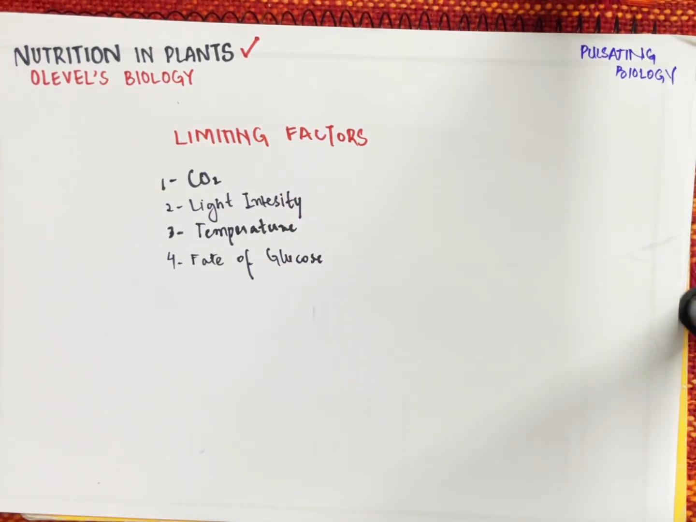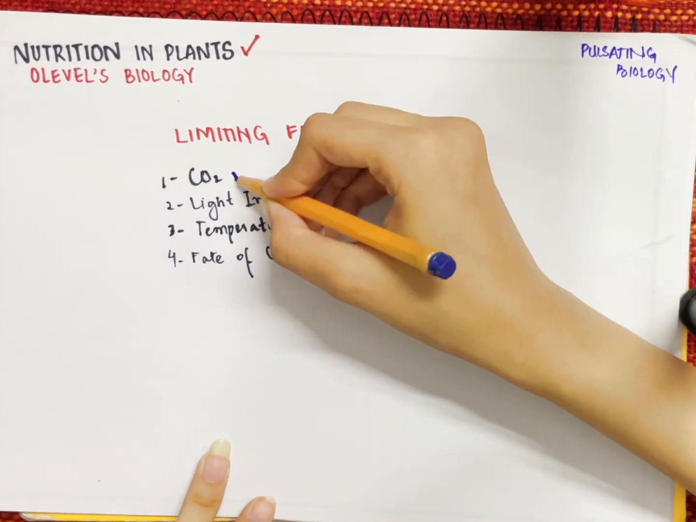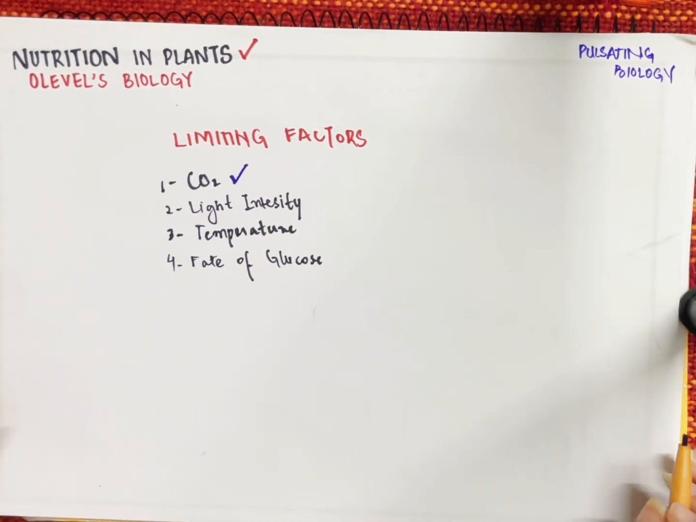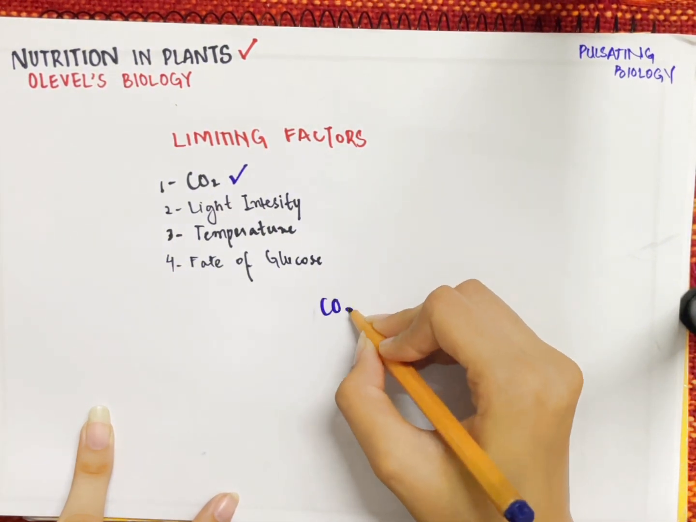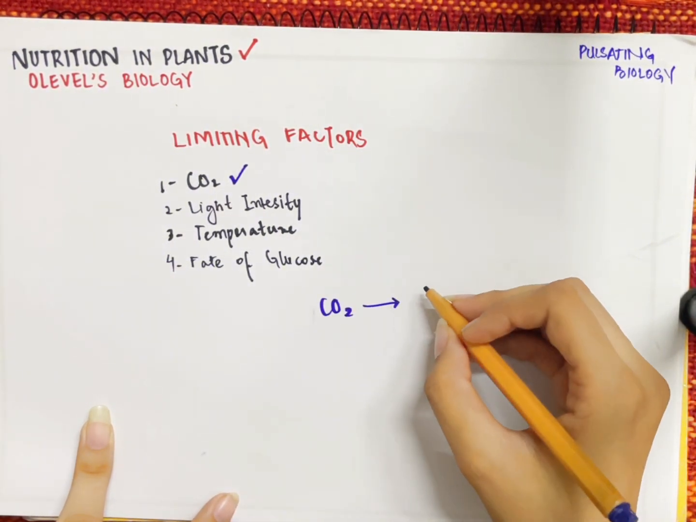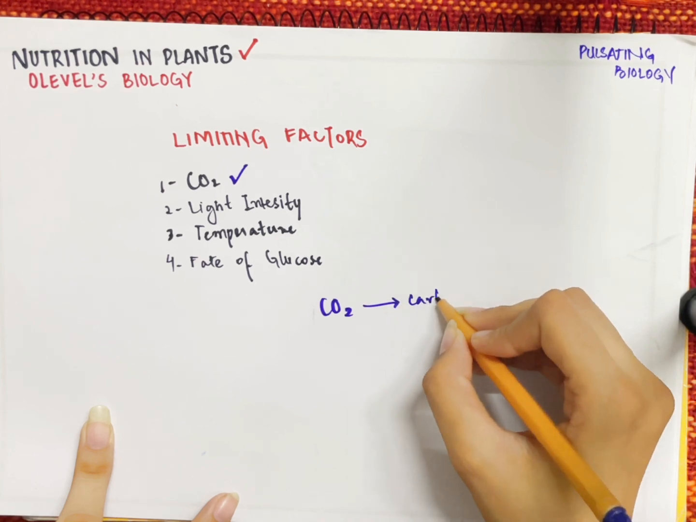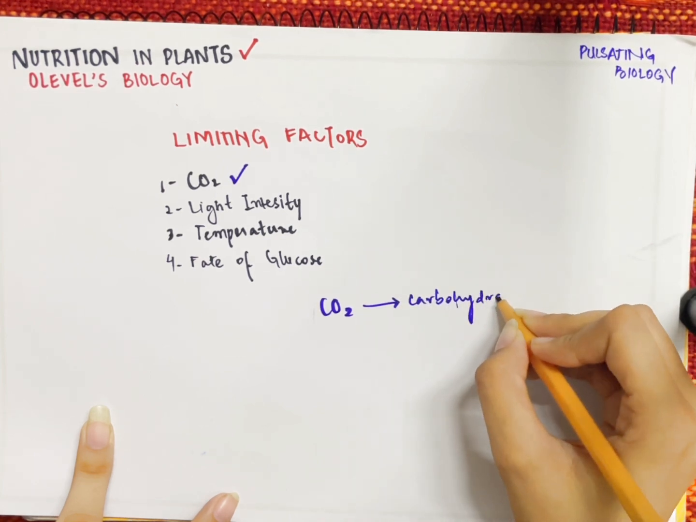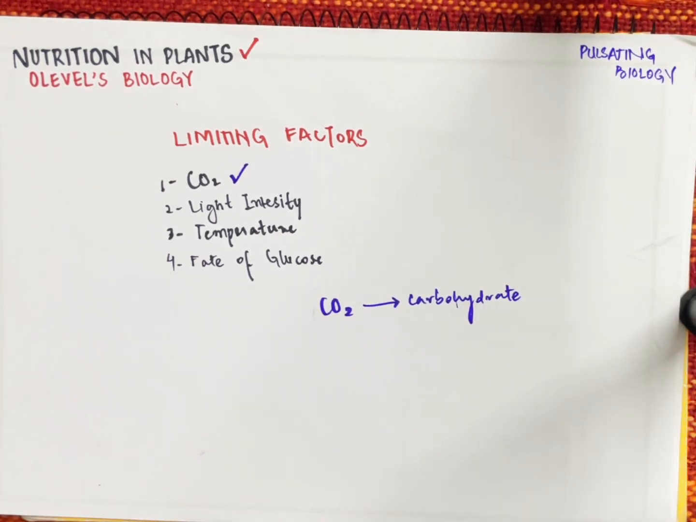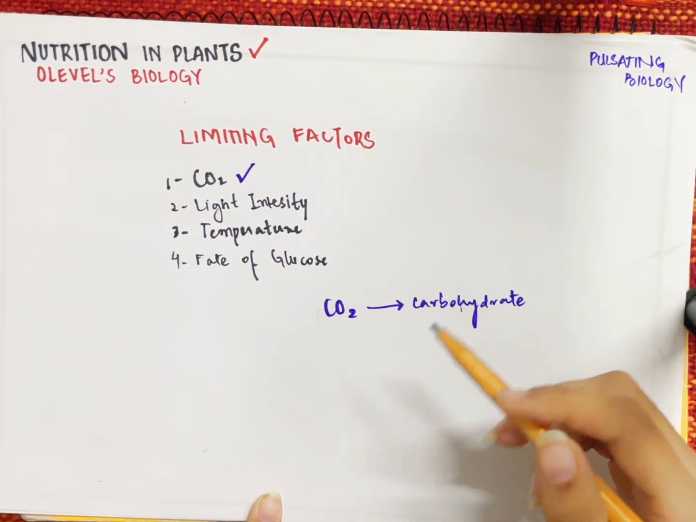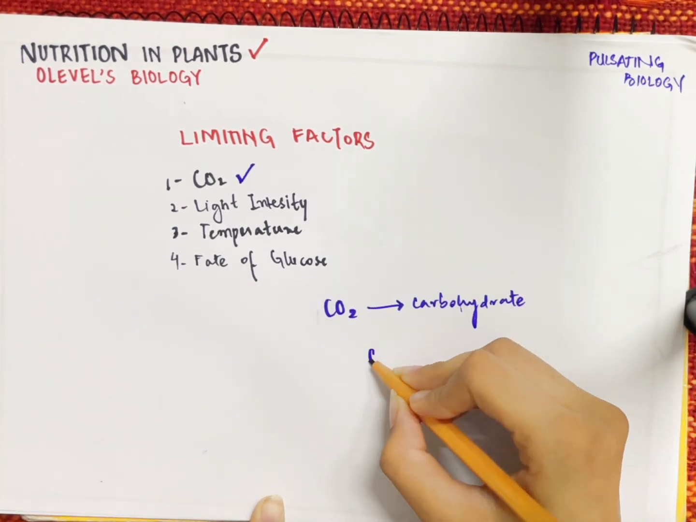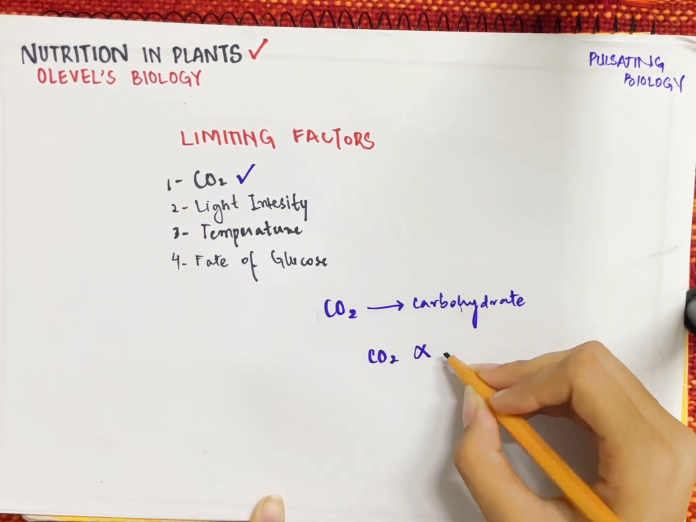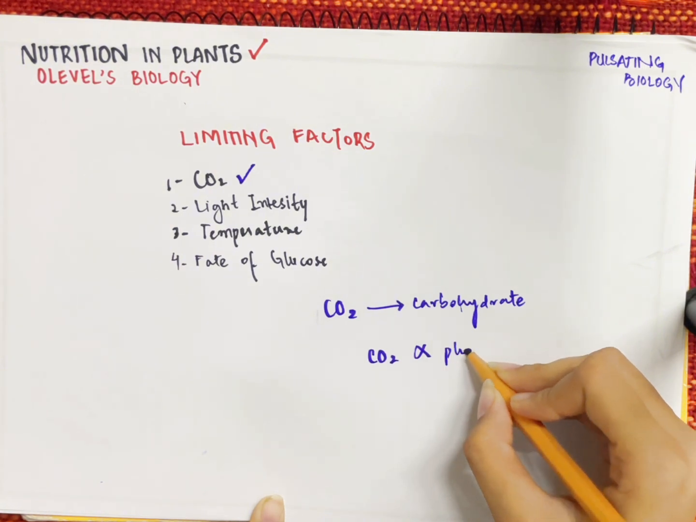Let's talk about the concentration of carbon dioxide first. Carbon dioxide is necessary for making carbohydrate in plants. What is the purpose of carbon dioxide? It is involved in making carbohydrate in the process of photosynthesis. If the concentration of carbon dioxide drops in the environment, the photosynthesis process slows down. So you can say that the presence of carbon dioxide is directly proportional to the process of photosynthesis.